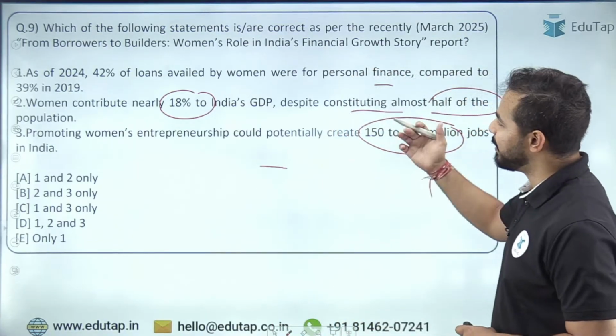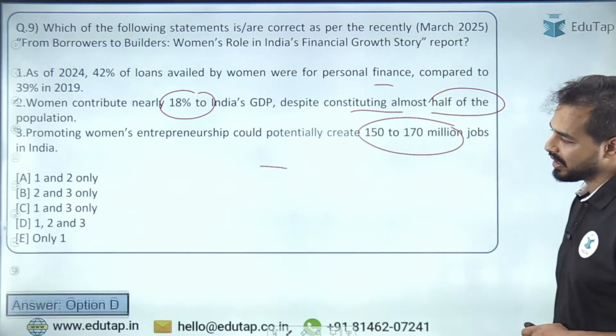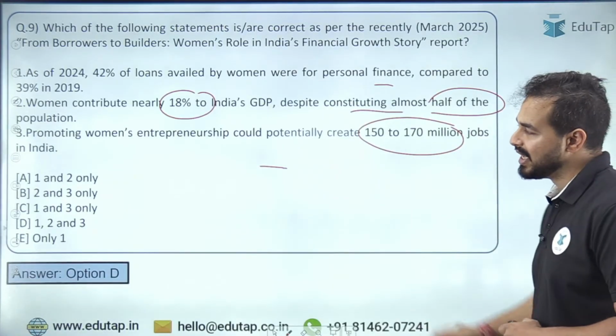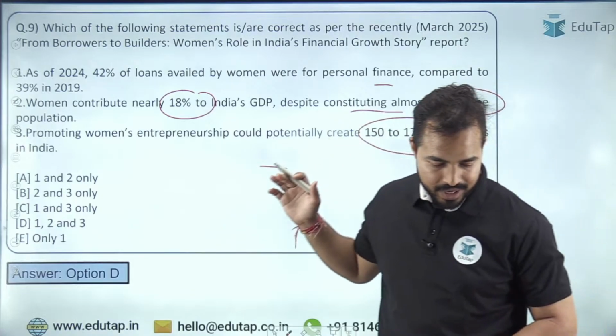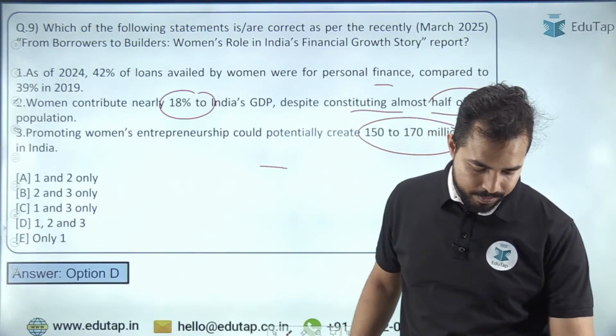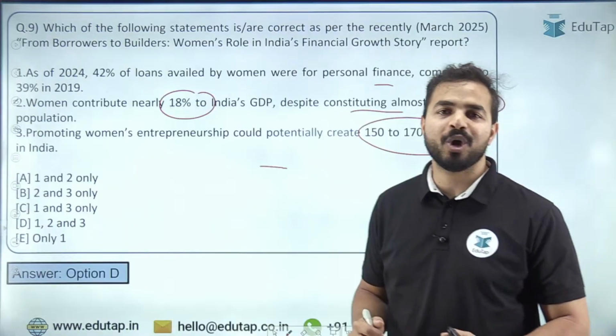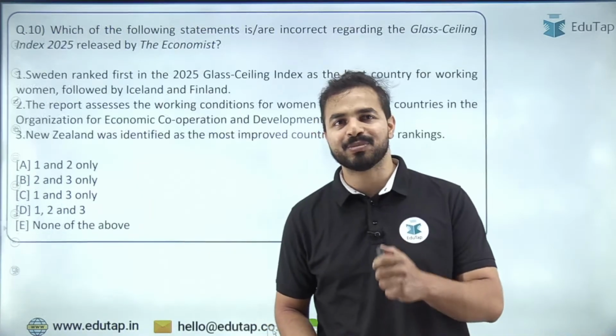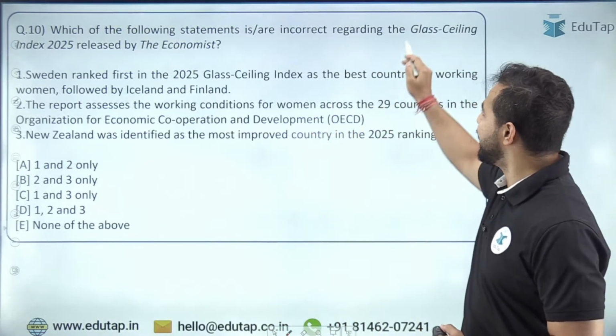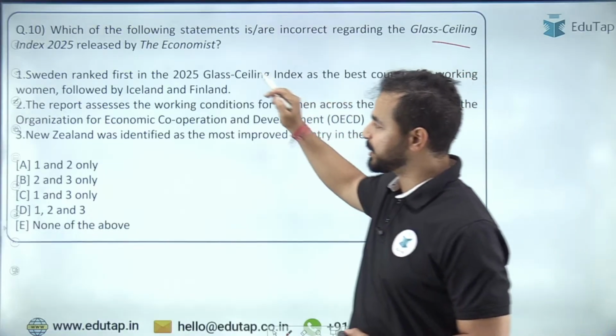So let me tell you here guys that all these statements are correct here and the right answer is option D, that is 1, 2 and 3. I can see in the chat box Kshitij, Manish, Swapnil, Nitya, everybody has given me option D as the right answer. Well done, guys. Let's move on to the next question, and that is on the Glass Ceiling Index 2025.